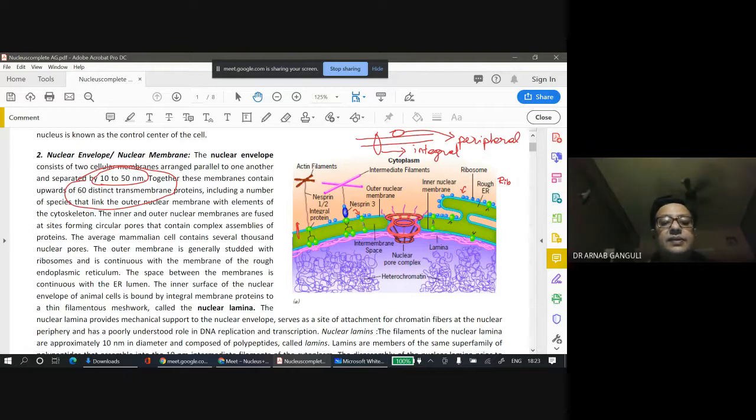So below that, in pink, you can see the nuclear lamina. This is the heterochromatin. Heterochromatin is nothing but DNA plus packaging proteins, histones and other proteins which are present. They are the packaging proteins.